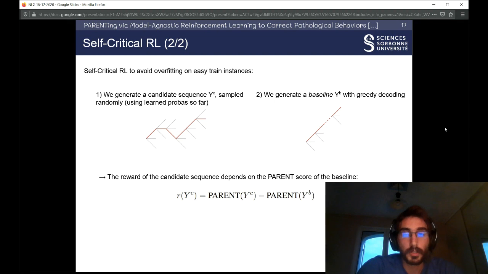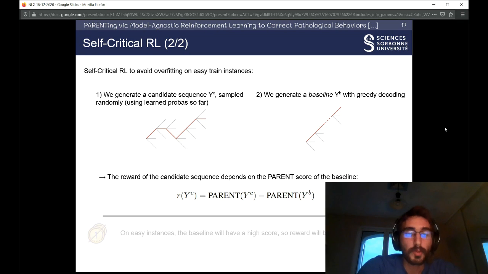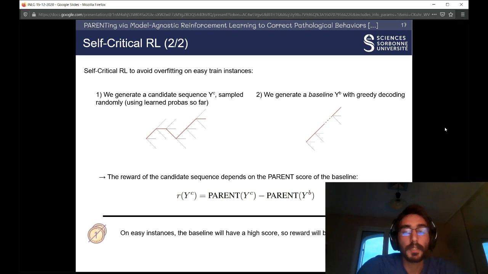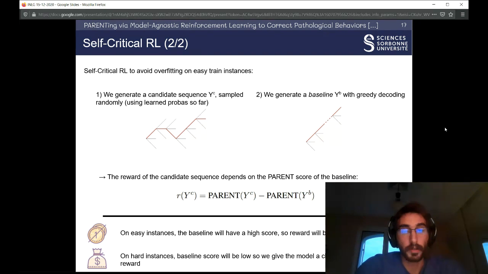The reward of the candidate sequence now depends not only on its PARENT score, but also on the PARENT score of the baseline. This will make it so that on easy instances, the baseline will obtain a high PARENT score, so the global reward for the candidate sequence will be low. And on hard instances, where the baseline PARENT score will be low, we give the model a chance for a higher reward for good candidate sequences.